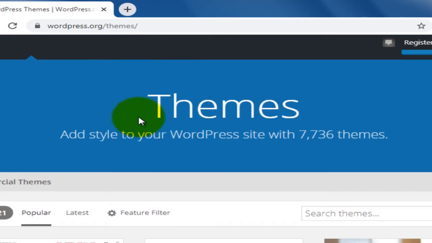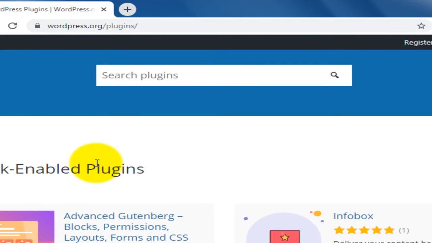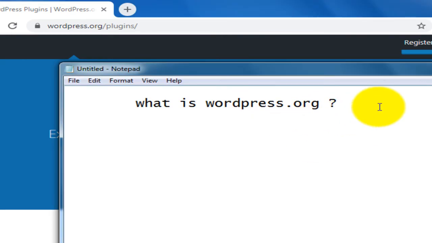And here you will find some plugins. These plugins also are demo plugins. So what does it mean by demo plugins? Here in WordPress.org, you will find free themes and plugins.